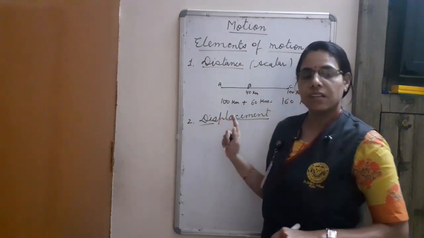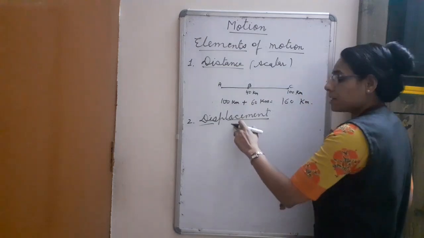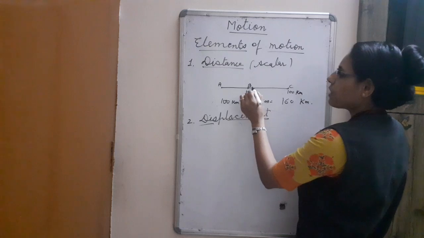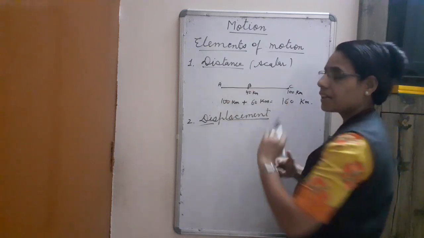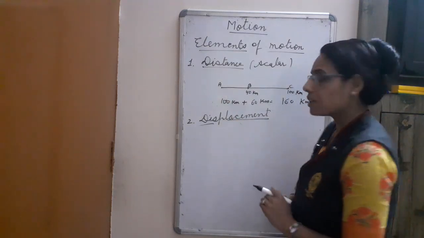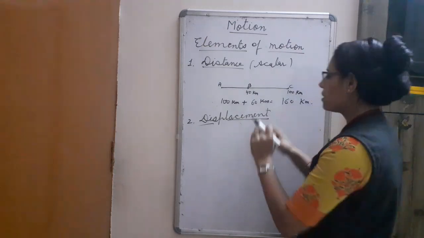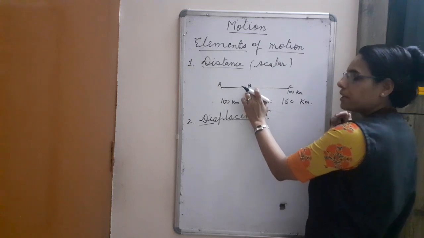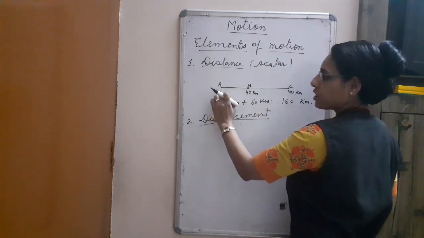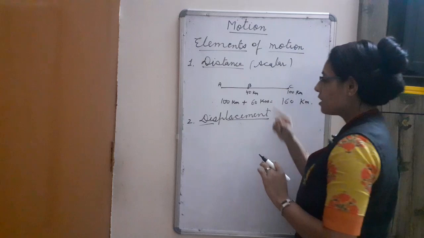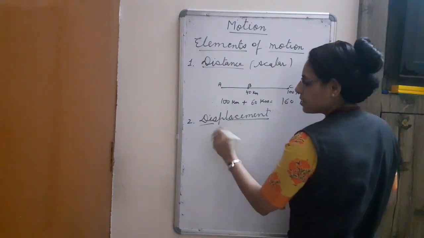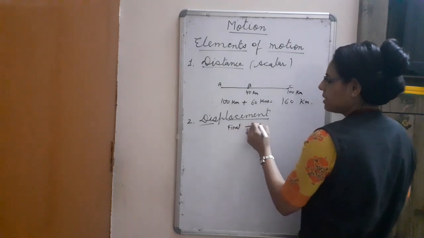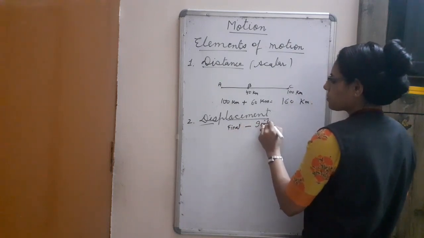Actually, the difference is that displacement is the difference between its final position and its initial position. Now see what is its final position. This car stops here only, point B. And its initial position is point A. So now see what is the difference? Final position minus initial position.